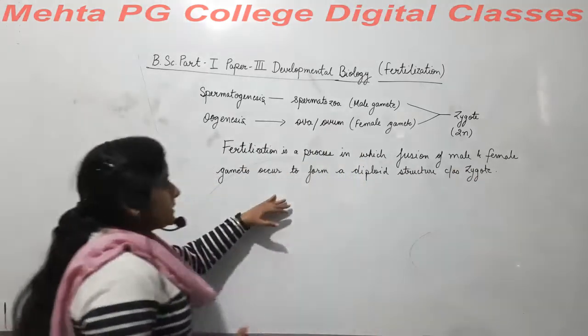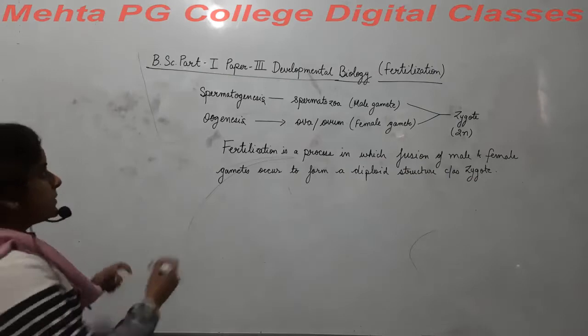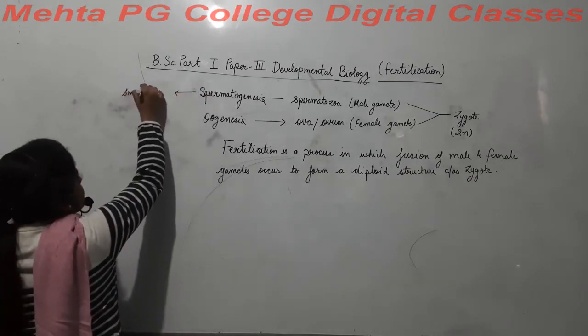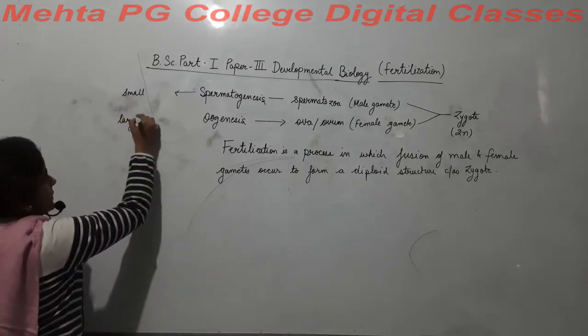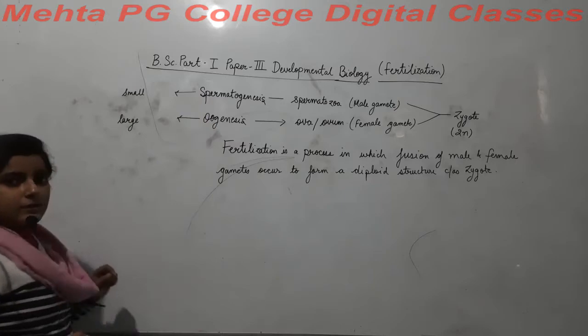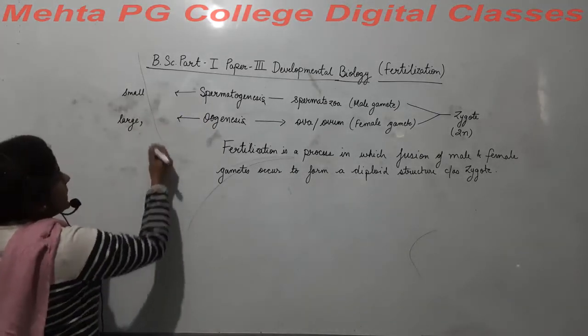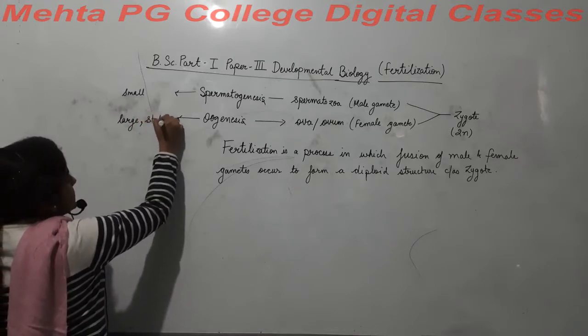Now firstly, when we discuss both the gametes, we can say that the male gamete is small in size, right, while the female gamete is large in size, as we observe. Plus the female gamete is mostly stationary.